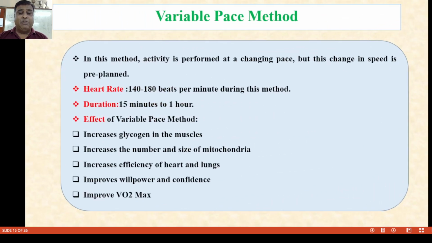Now, variable pace is a combination of slow and fast. In these methods, the pace changes, but the changes in speed are pre-planned. The heart rate should go from 140 to 180 beats per minute. Duration is 15 minutes to 1 hour.